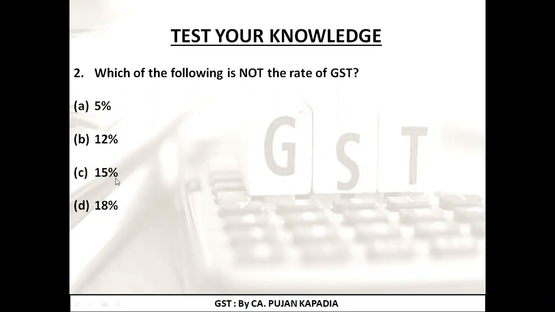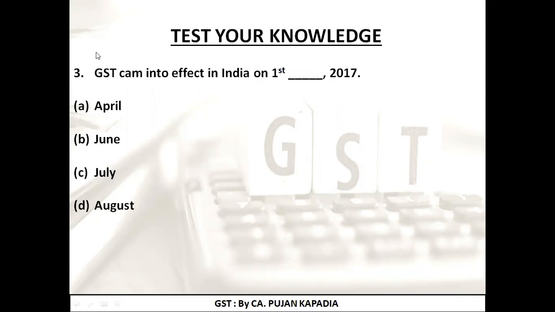Option C, that is 15%, was not a rate of GST. So the correct answer is option C, 15%. GST came into effect in India on 1st July 2017. So it is option C.